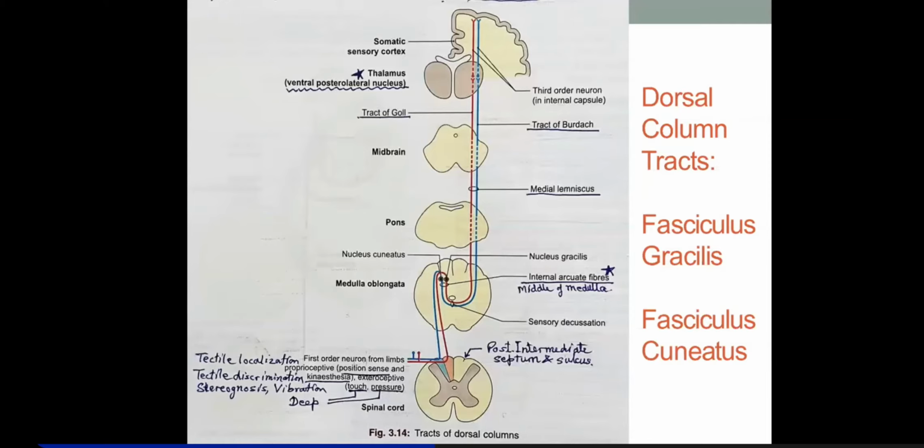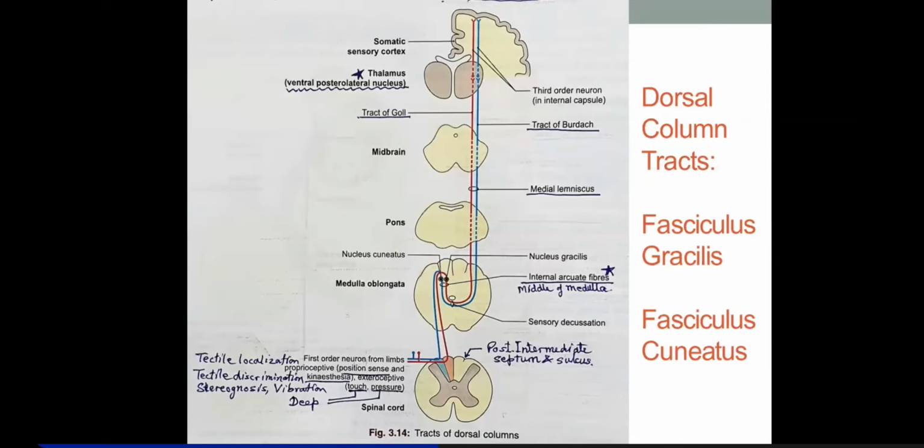Then tactile localization: if you pinch somewhere on a body part and ask him. When you are testing for these tracts or these sensations, you basically ask the subject to close his eyes, because if vision overlaps, he may see where you are pinching or touching.